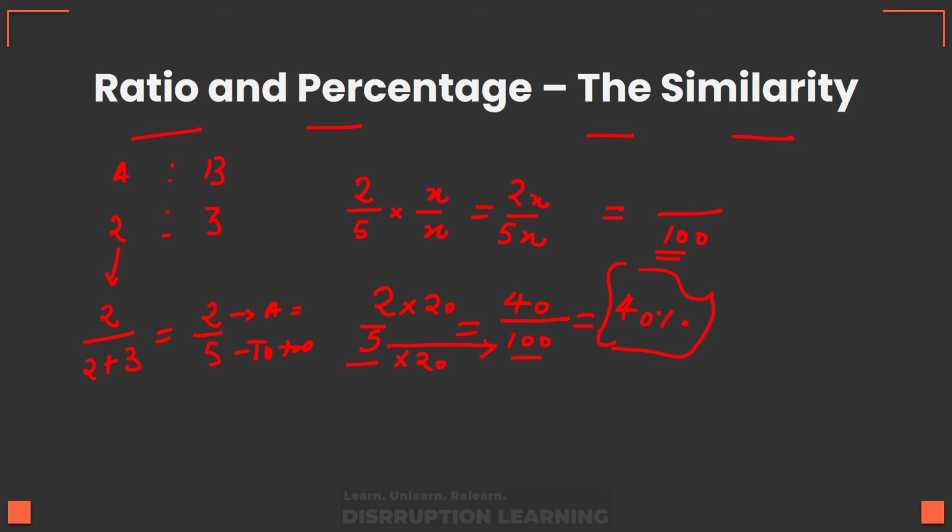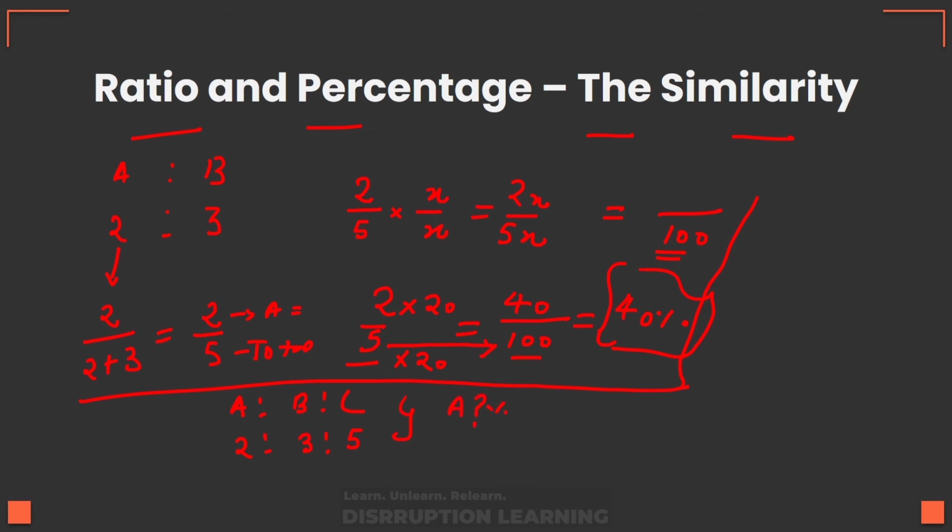As simple as that. Now I would take one more scenario to tell you the significance of this similarity. Now let's say someone says that A, B and C share money in the ratio of 2:3:5. Now also the person asks you what percentage of money does A have.